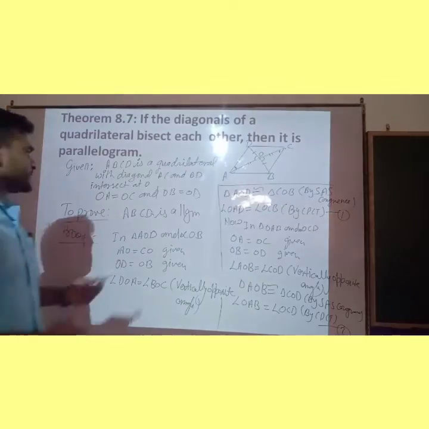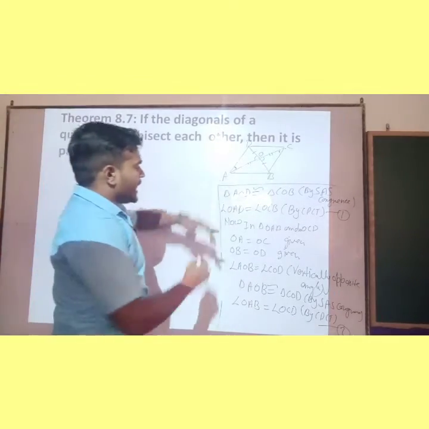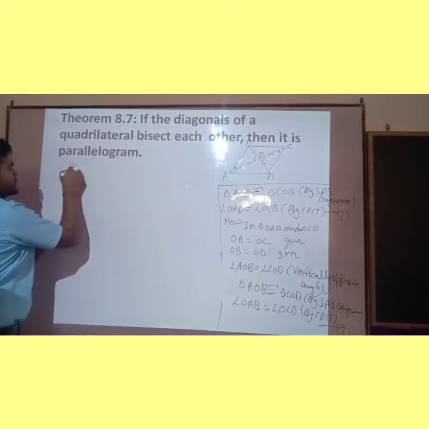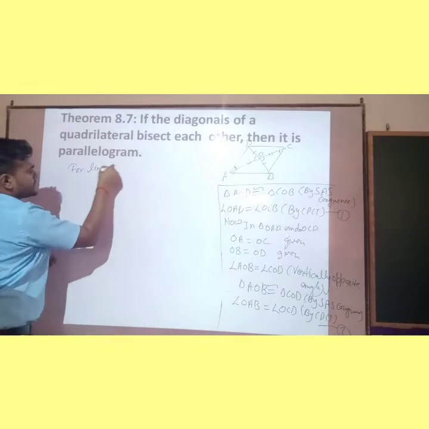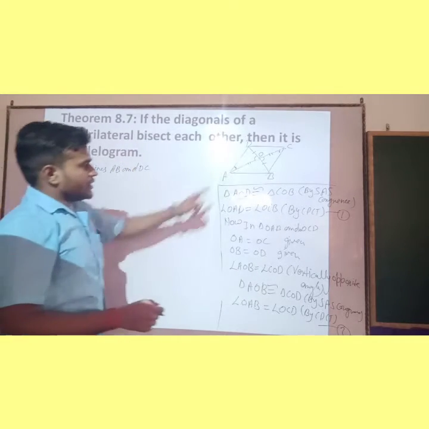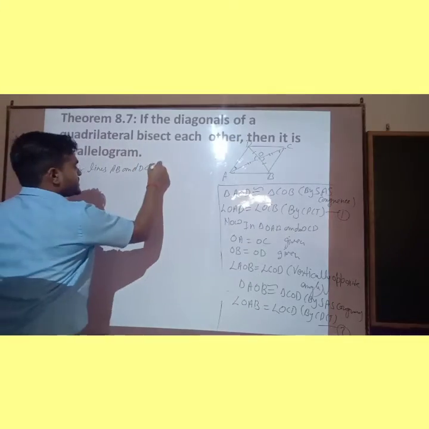Okay. Now children, for lines AB and DC, AC is the transversal.